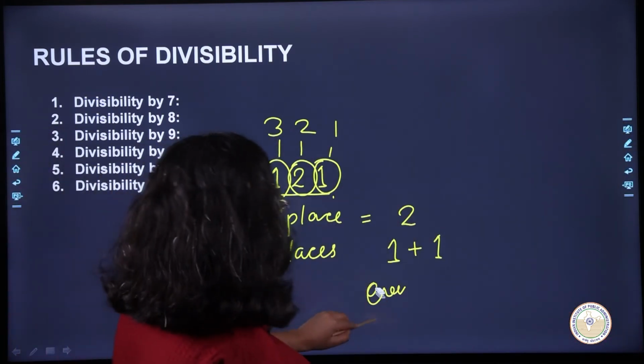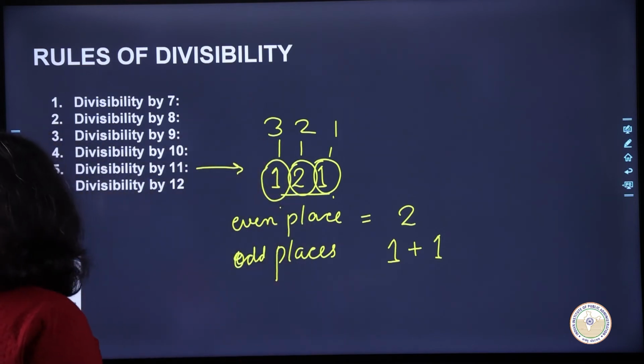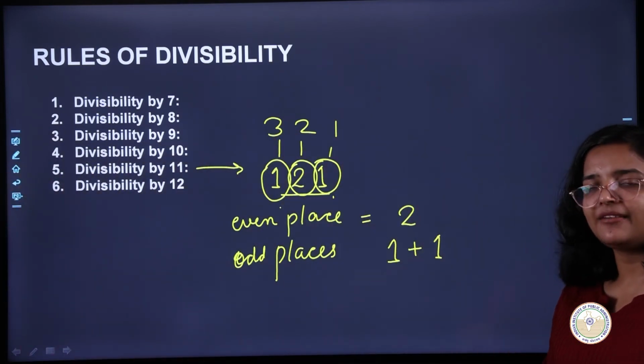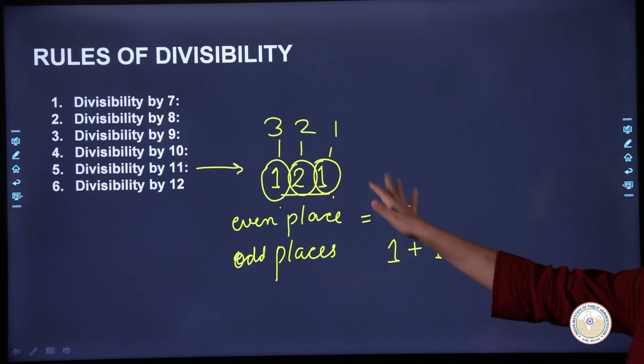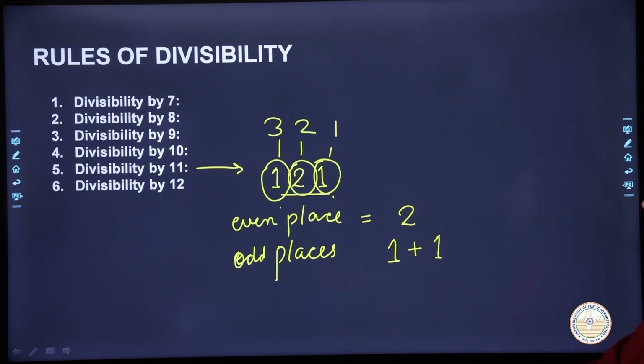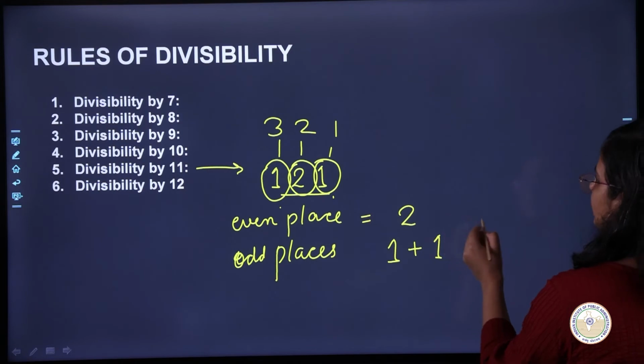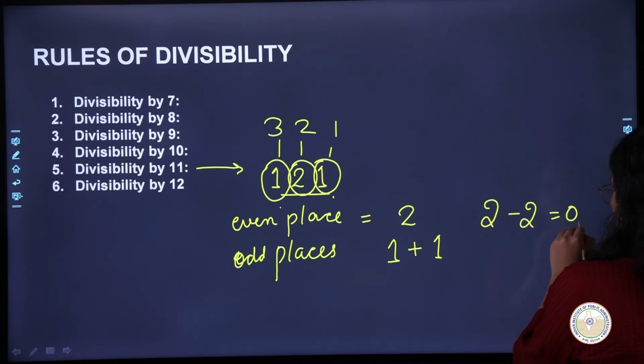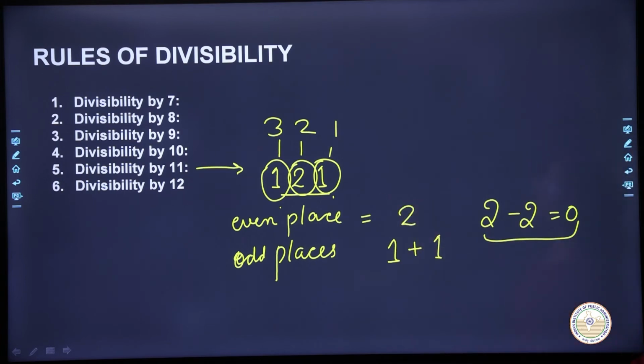If you subtract these two numbers, either you should get a 0, okay? Either you get 0, or you get a number that is itself divisible by 11. In that case your whole number is going to be divisible by 11, okay? So if you subtract these two, we have 2 minus 2, which is 0. So this number is definitely divisible by 11, okay?